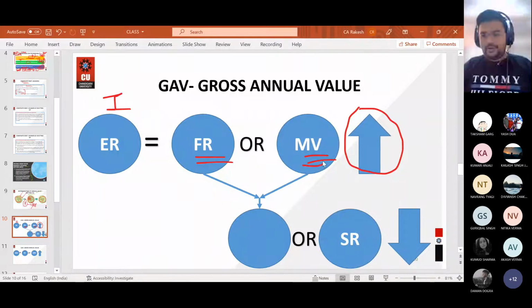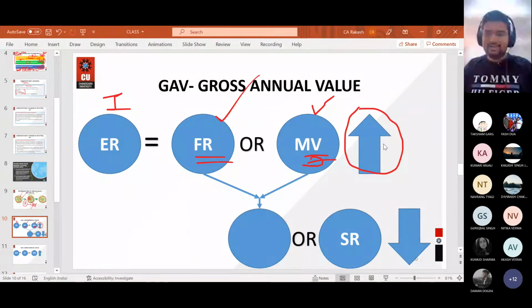Or municipal value. Municipal value means the rent which has been decided by the local municipal body. Local municipal body, they always decide what should be the rent as per the municipal corporation. So you will see what is the municipal value or what is the fair rent, whichever amount is higher, that you will take into consideration.